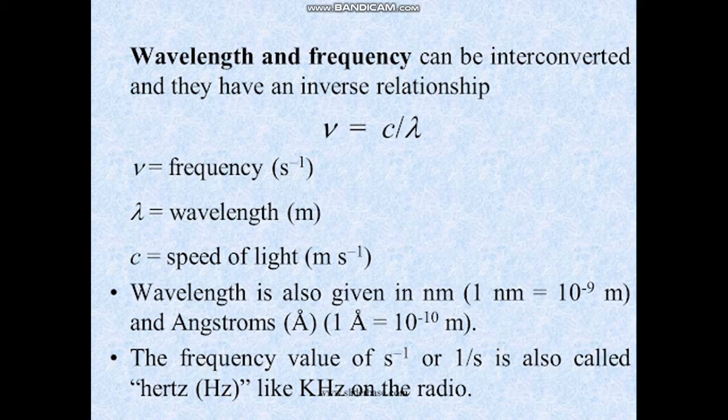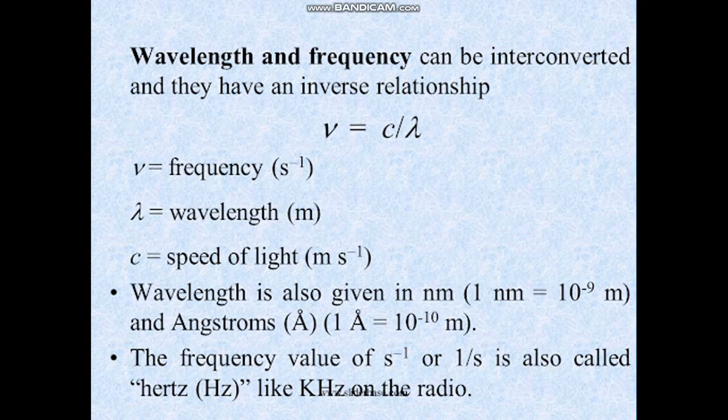So here, nu is the symbol for frequency, lambda is wavelength, and c is the speed of light. So you can see that frequency and wavelength are reciprocal. I mean, they have an inverse relationship. If frequency is more, then the wavelength will be less. Or if frequency is less, then the wavelength will be more, and vice versa.